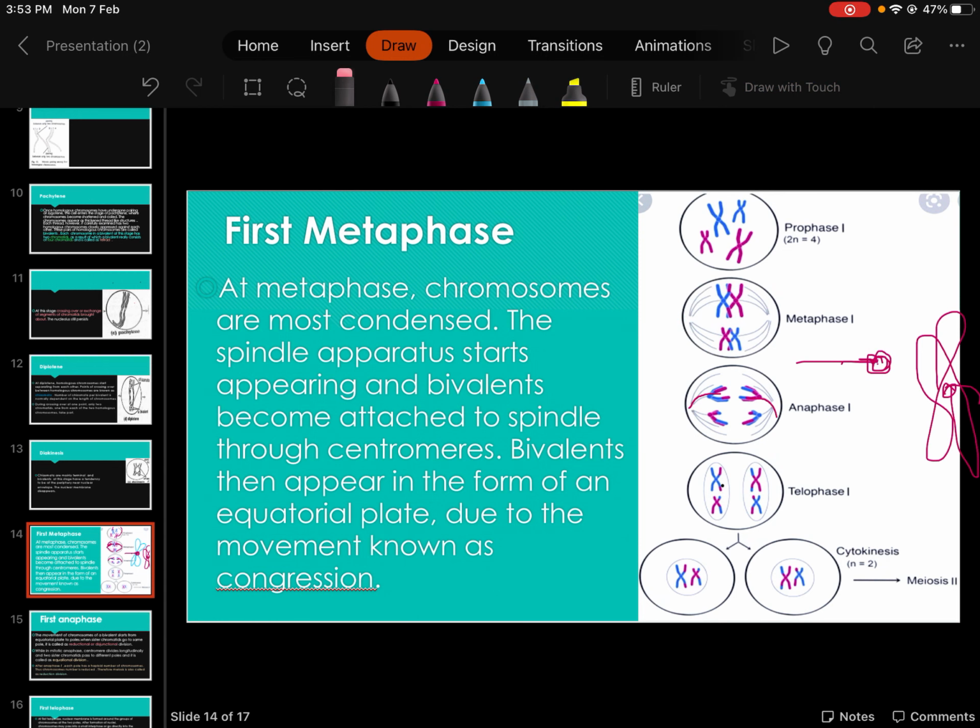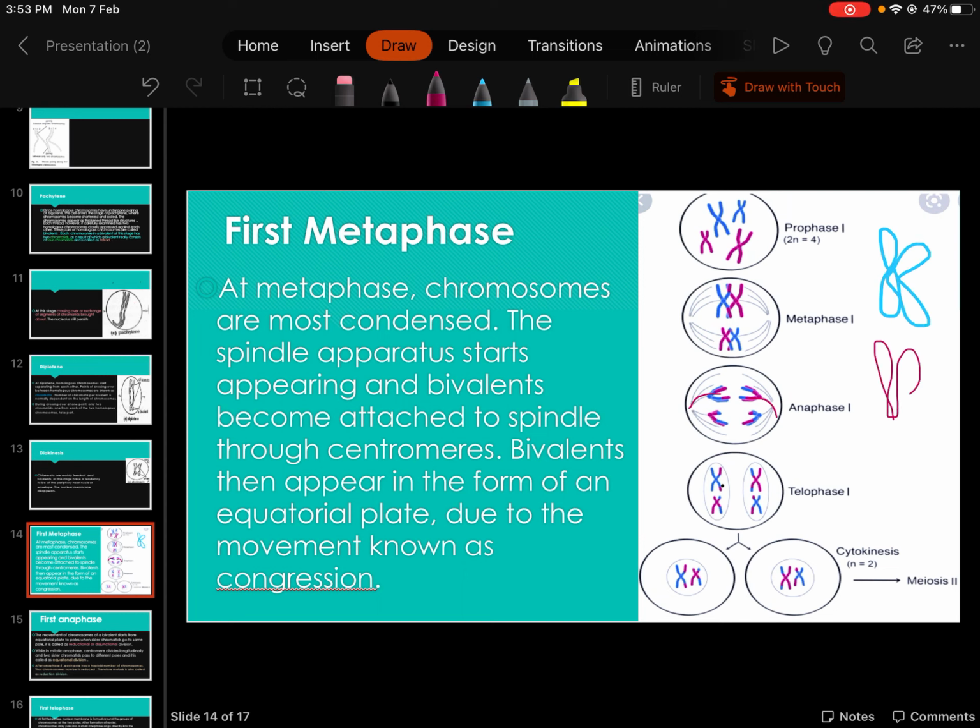It's very important. There is a very profound difference between the metaphase of mitosis and the metaphase of meiosis. In metaphase of mitosis, the chromosomes arrange themselves like this. The blue one will arrange like this, and the pink one will arrange like this.